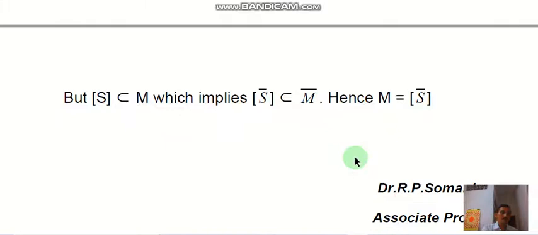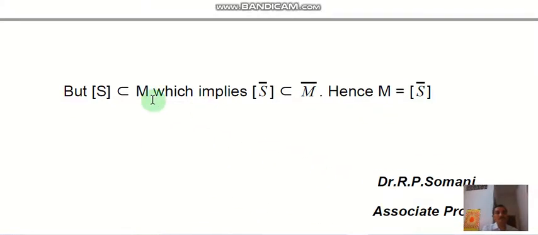But [S] is a subset of M, which implies the closure of [S] is a subset of M bar, which is M, and hence M equals the closure of [S].